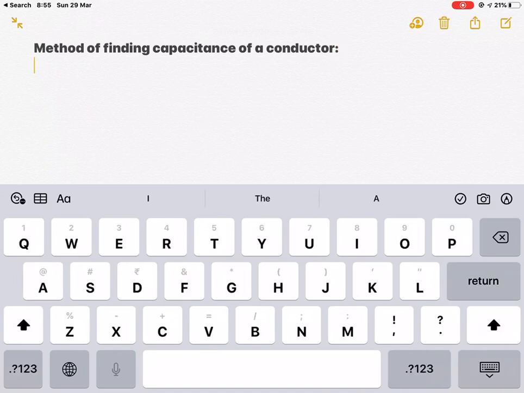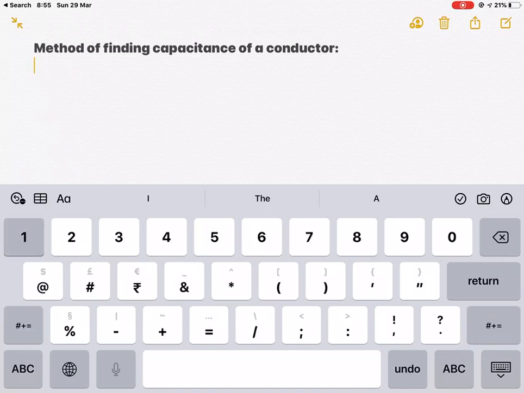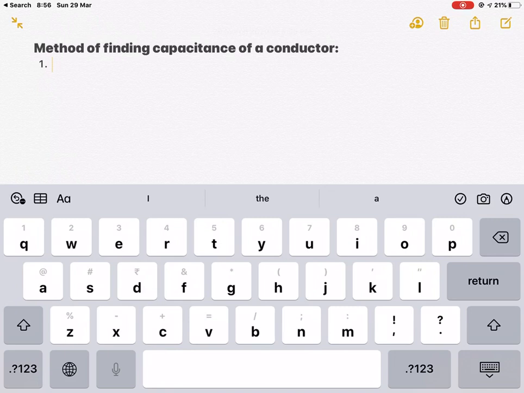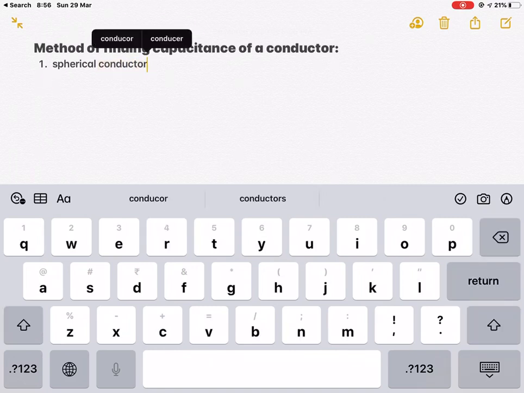Firstly we will be using a spherical conductor. In case of a spherical conductor, we will be calculating the capacity, the value of C, and we will be determining the factors on which this value depends in case of a sphere.